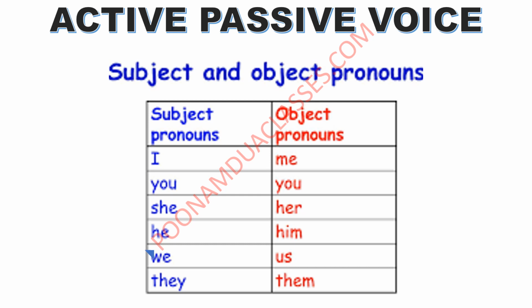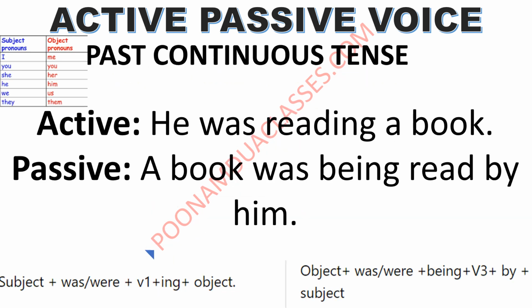As usual, first you need to go from subject to object pronouns. तो इस टेबल को बहुत अच्छे से लर्न कर लीजिए. I to me, you to you, she to her, he to him, we to us, and they to them. Let us do the first sentence.